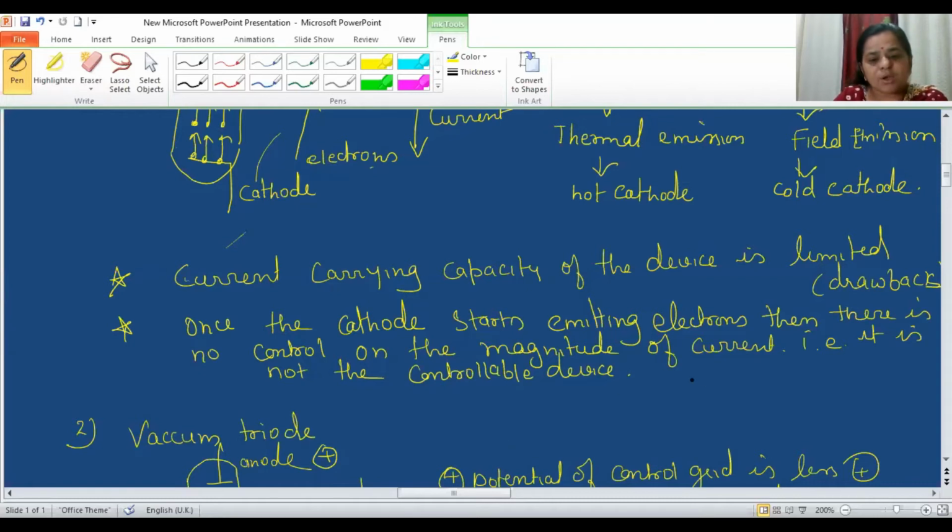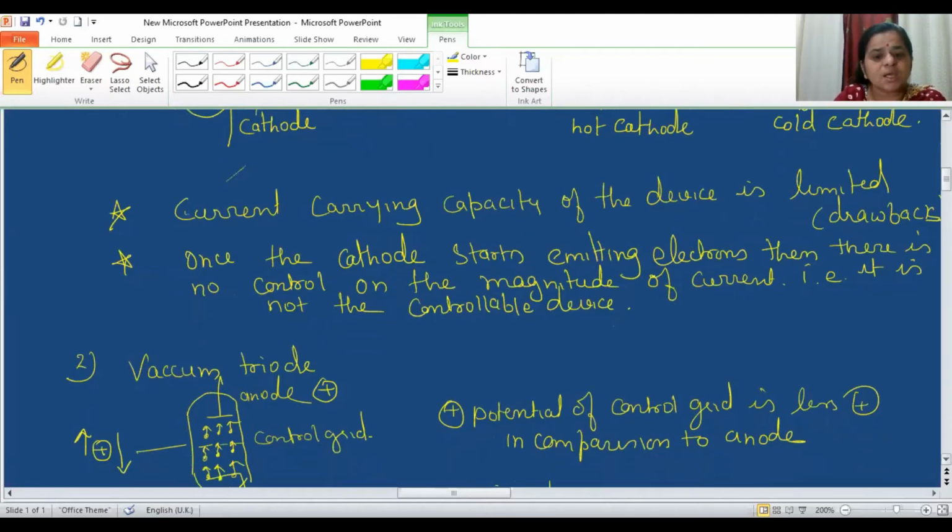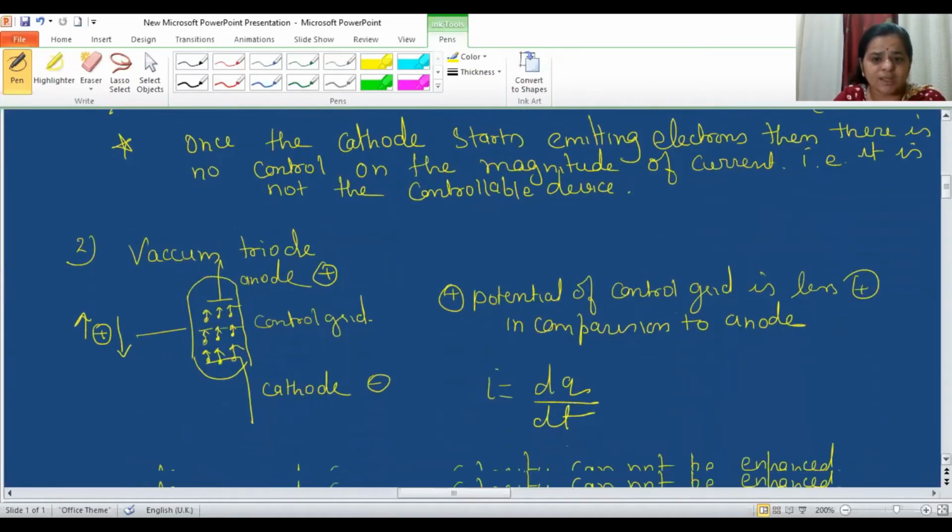The second drawback of this device is that once the cathode starts emitting electrons from its surface, we don't have any control on the magnitude of the current. So it is not a controllable device. These are the two major drawbacks of that device.